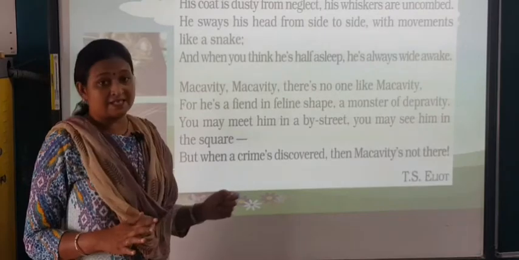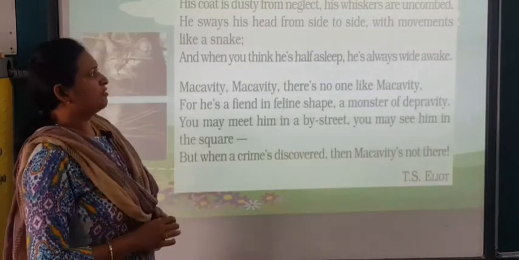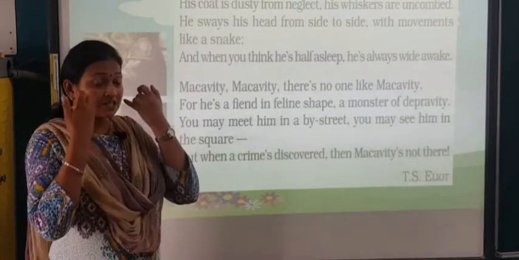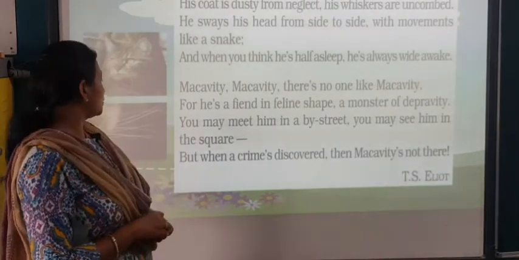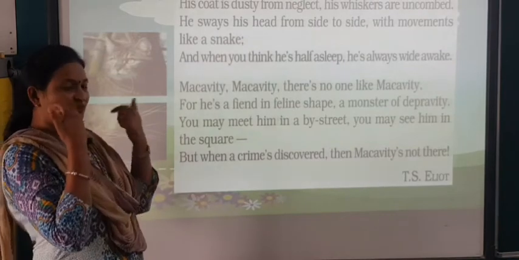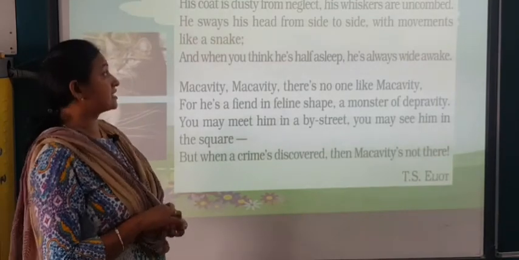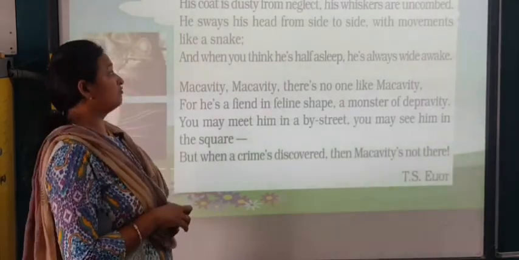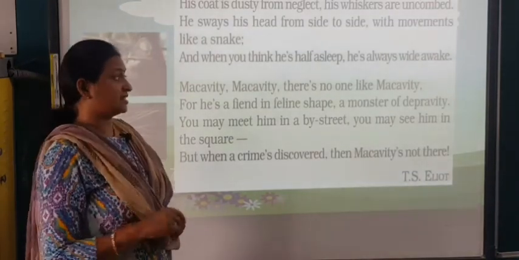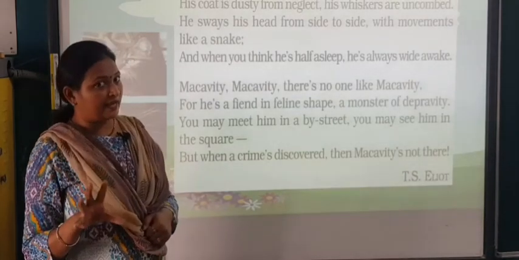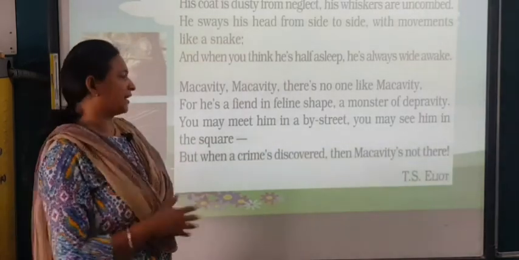His coat is dusty. You remember that picture which I have drawn wearing a coat? That coat is very untidy from neglect. His whiskers, okay, the hair on its cheek, it's known as whiskers, are uncombed. See, you can see the picture here also of the whiskers. It's uncombed. He sways, okay, just moves its hair from side to side with movements like a snake. And when you think he's half asleep, he's always wide awake. We feel it's sleeping but not. Macavity, there's no one like Macavity.